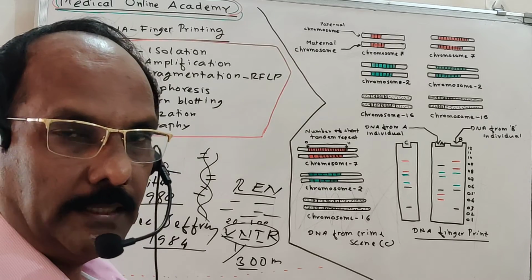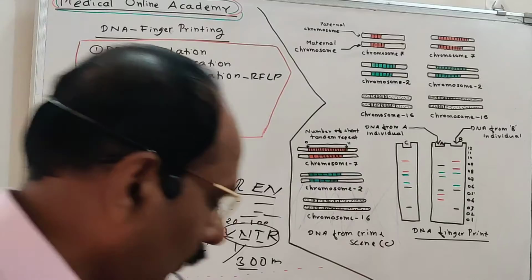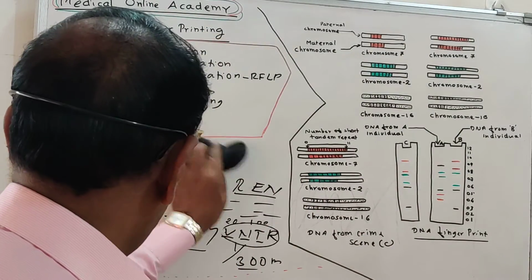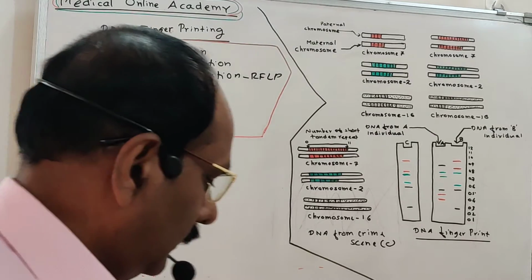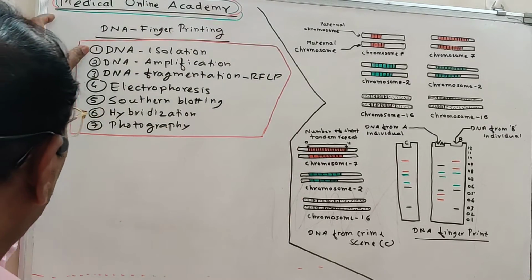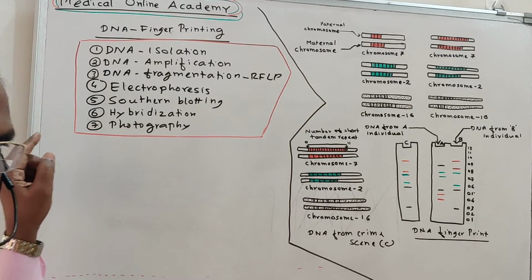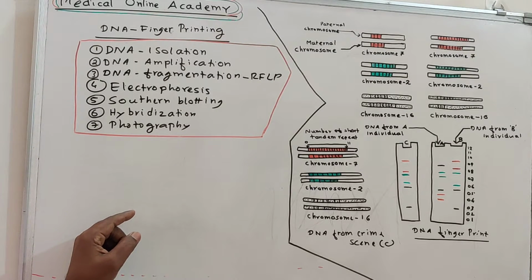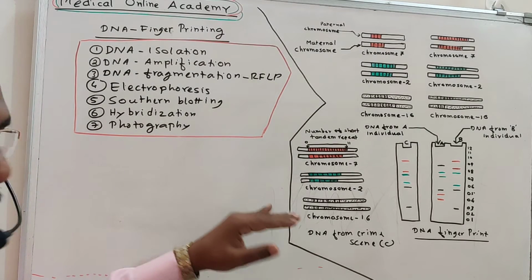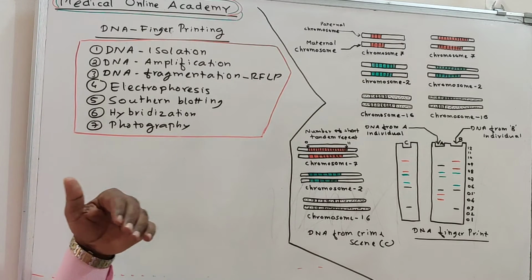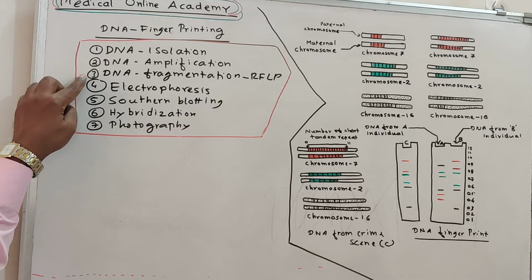Let us see the different stages involved in DNA fingerprinting. First is isolation of the DNA. Then DNA amplification, because the DNA we isolated may be in a very small quantity, which is not suitable for running DNA fingerprinting. So this DNA must be amplified; the number must be increased. Thereafter, DNA fragmentation.